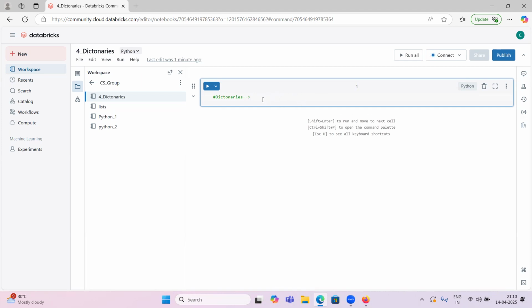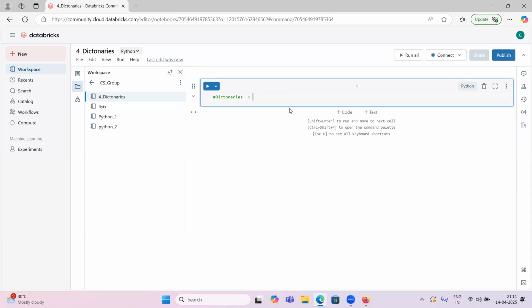In the same row, we cannot have two first names for the same person. If employee ID is one, for him we can have only one first name. So keys are unique and values can be duplicated.